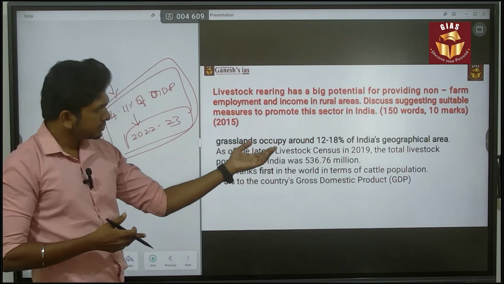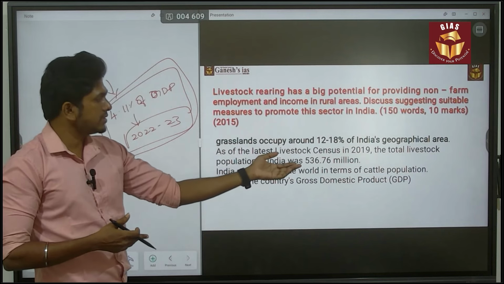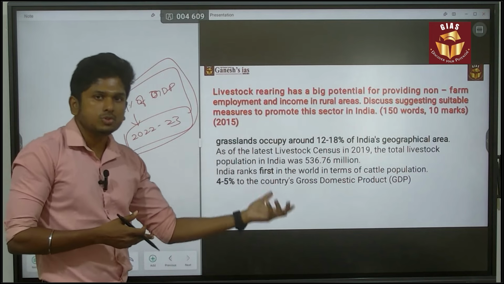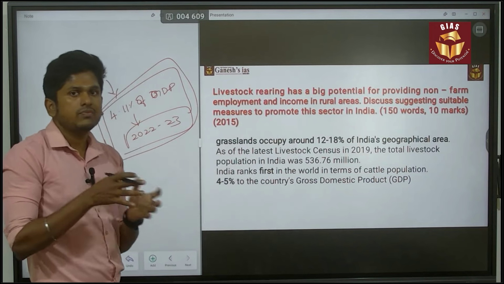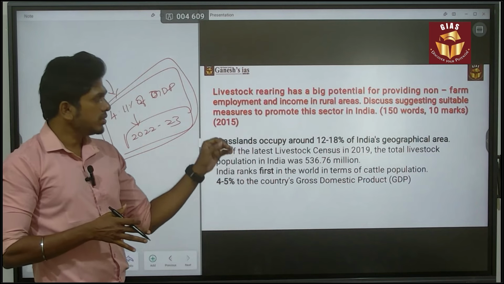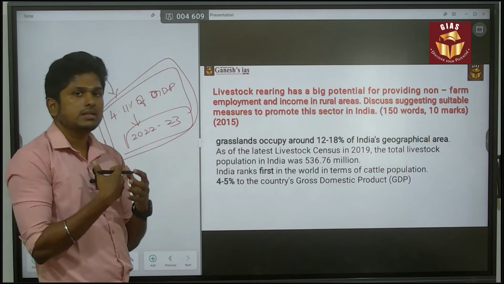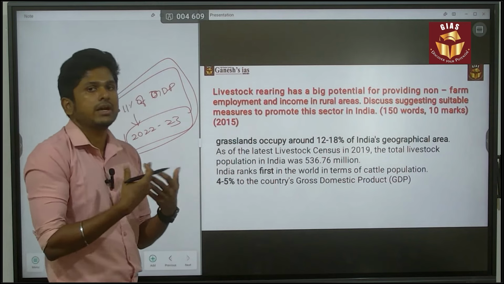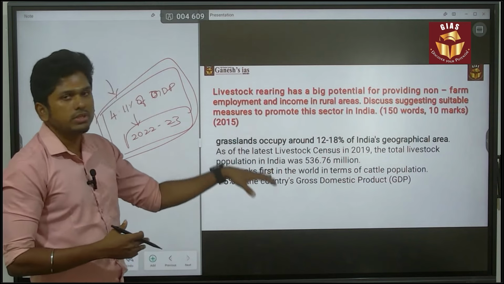Based on the livestock census data, this much cattle population is there. That is the huge potential. In that way, you have to use it in your answer. It will enrich your answer to get higher marks, so try to do these things.